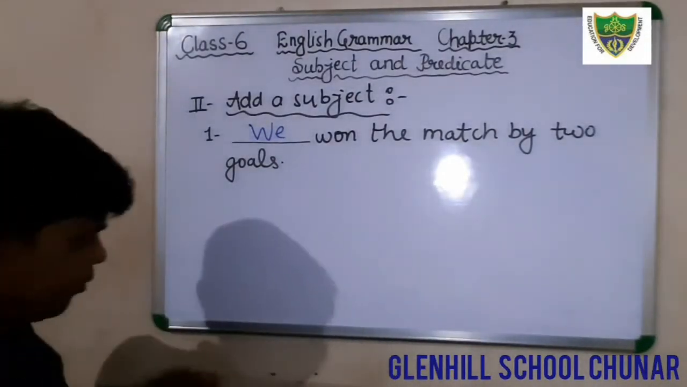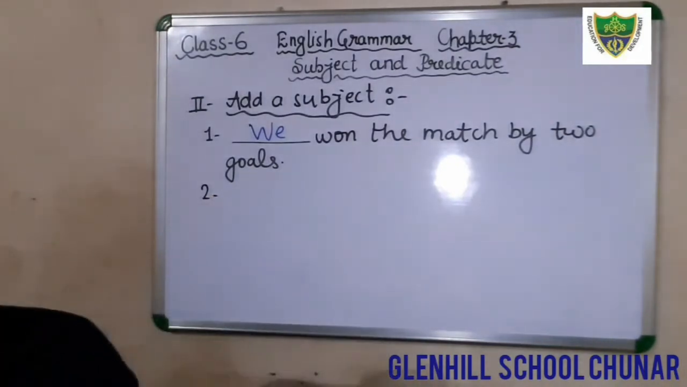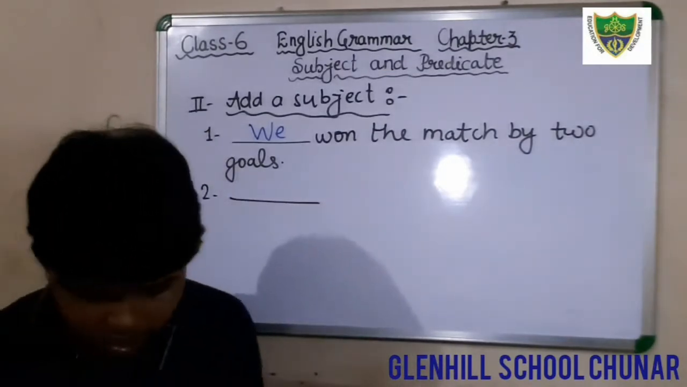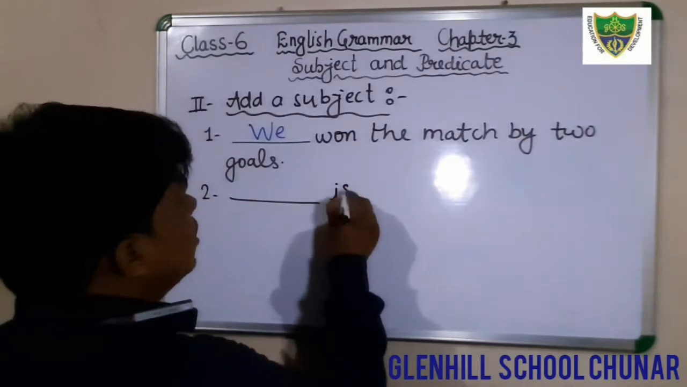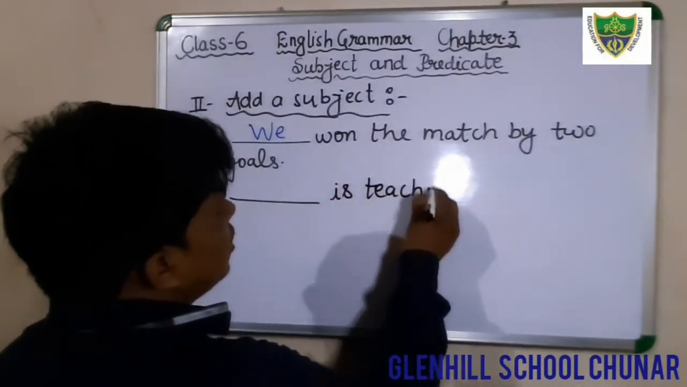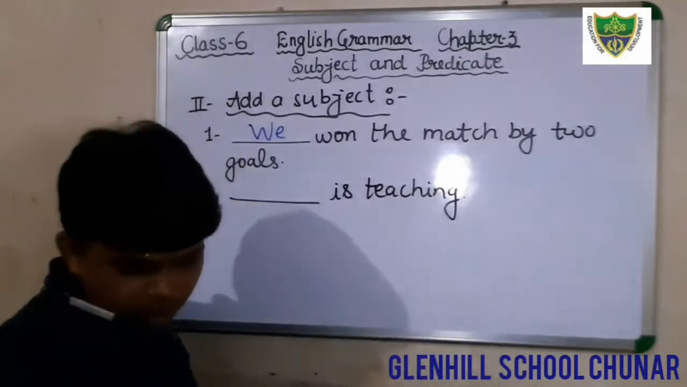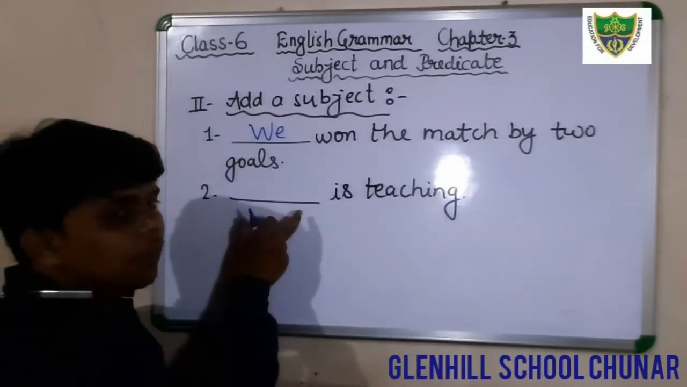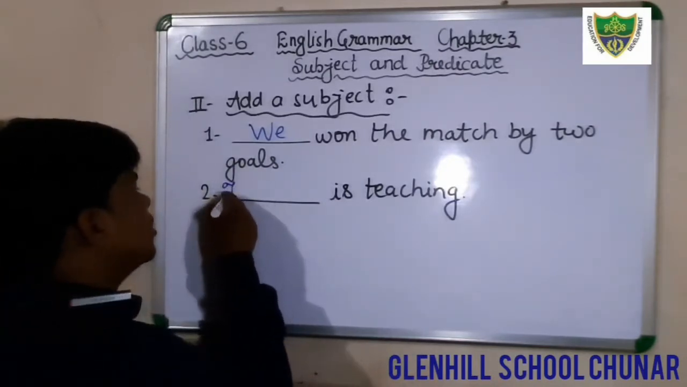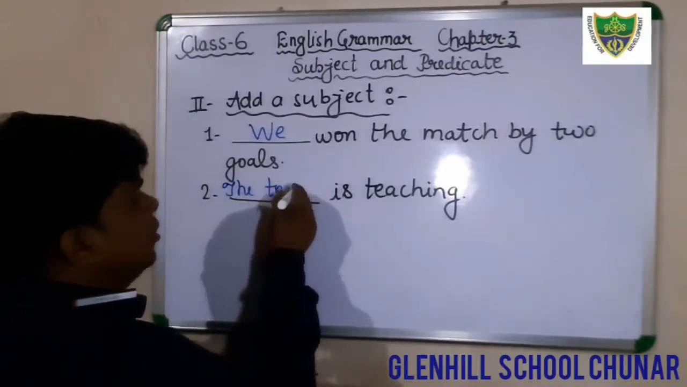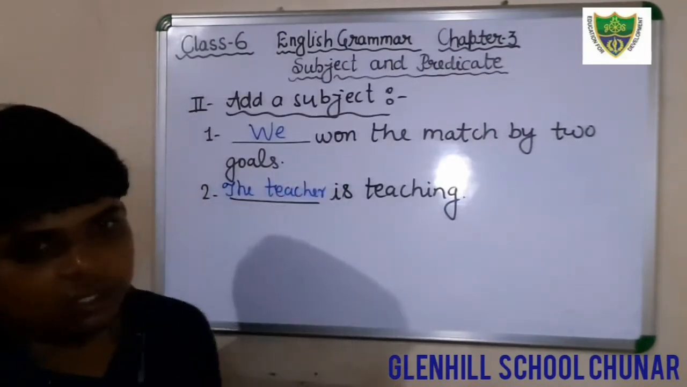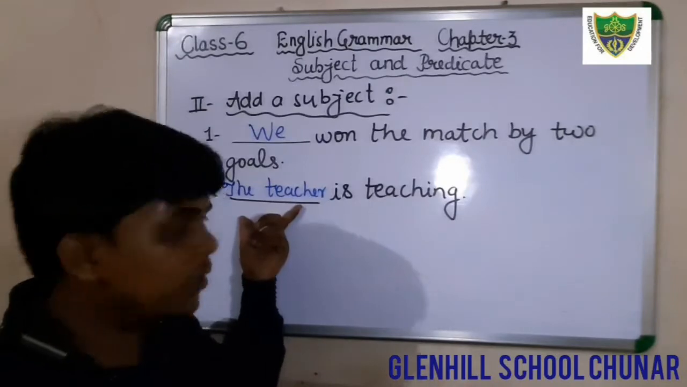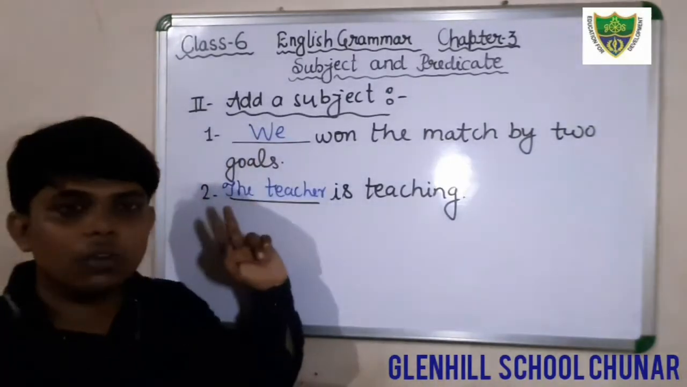And the next question, we will see question number second, which is given in your book. In the beginning it is blank, and it is written here, is teaching. This is your question. Okay students, this is the sentence. Here you have to fill the subject. You can fill the subject, the teacher. The teacher is teaching. In this sentence, what is the subject? The teacher. So in this blank you will fill the teacher. In the first blank you will fill the word we.